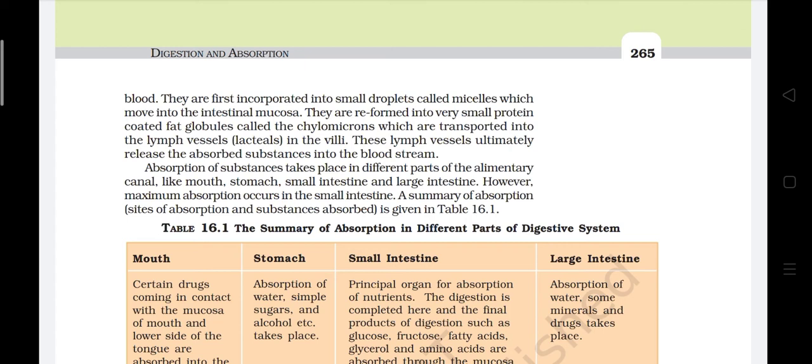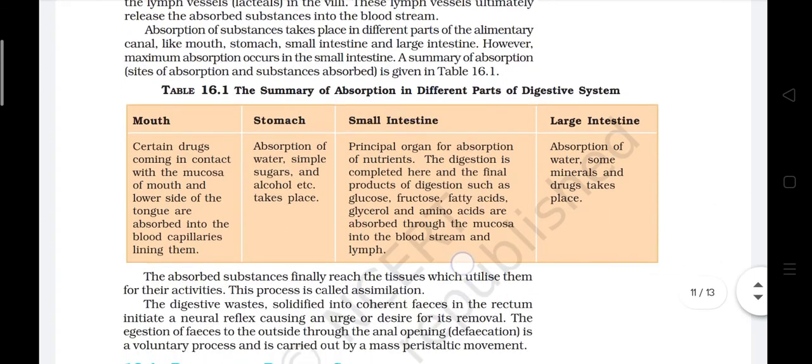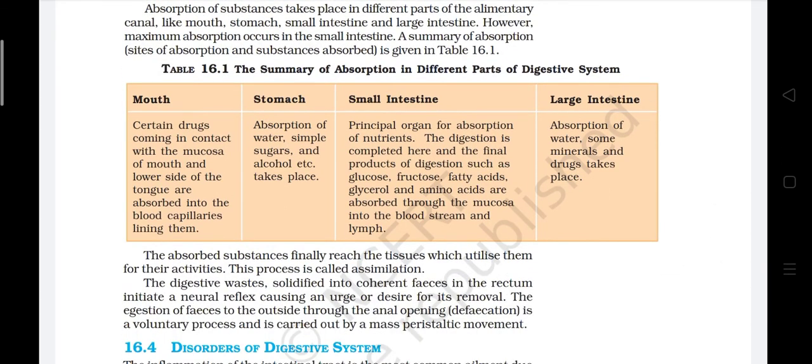Absorption of substances takes place in the different parts of the alimentary canal like mouth, stomach, small intestine and large intestine. However, maximum absorption occurs in the small intestine. A summary of absorption, site of absorption and substances absorbed is given. The summary of absorption in different parts of the digestive system. Table 16.1. Mouth: certain drugs coming in contact with the mucosa of the mouth and lower side of the tongue are absorbed into the blood capillaries lining them.